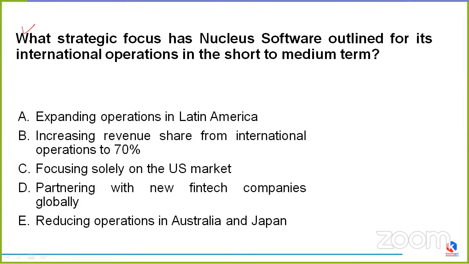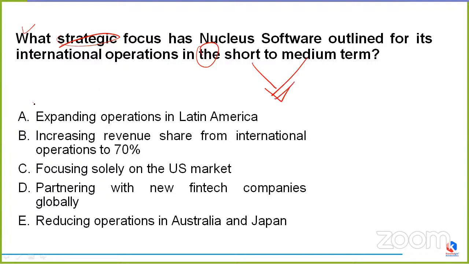What strategic focus has Nucleus Software outlined for its international operations in the short to medium term? We have to tell the strategic focus which Nucleus Software has outlined for its international operations in the short to medium term.